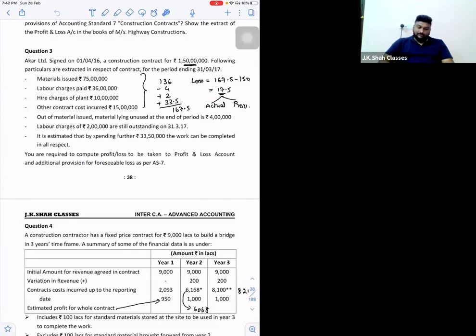You are required to compute the profit or loss to be taken to the profit and loss account, and additional provision for foreseeable loss. So they are telling you what is the actual loss plus what is the provision that you are going to create. You have to tell both the figures. Plus you also have to tell them what will be the total profit or loss to be debited to P&L. So can I say total is 17.5?